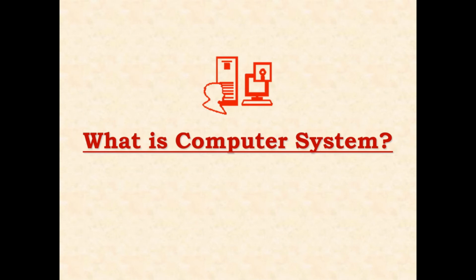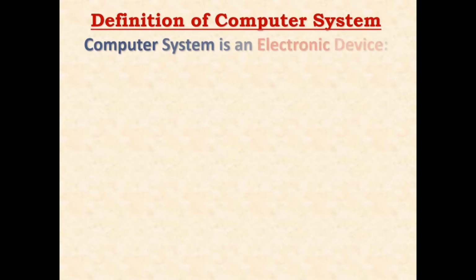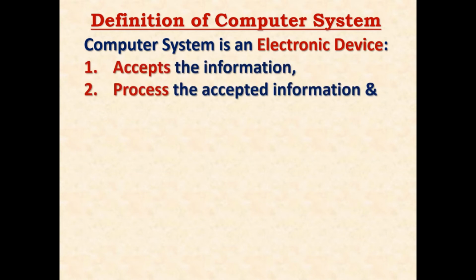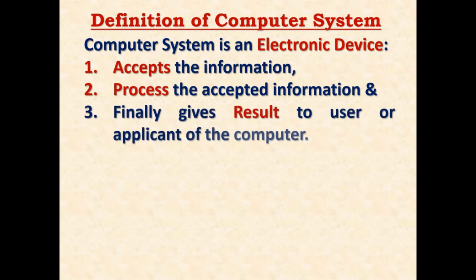Today we are going to learn what is computer system and what is the definition of computer system. The definition of computer system is an electronic device which accepts the information, process the accepted information and finally gives a result to the user or applicant of the computer system. So basically computer as a whole does only three functions: to accept the information, process the accepted information and lastly, our interest is to have a result of the processing that has been done.